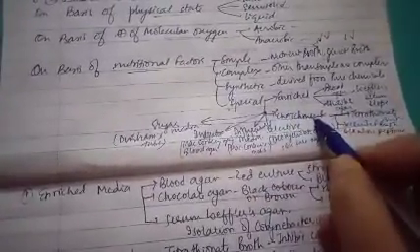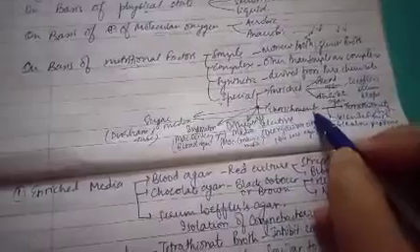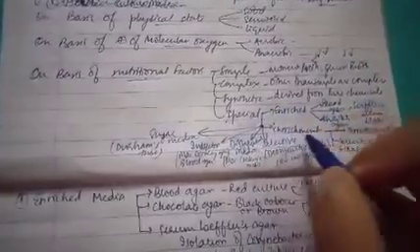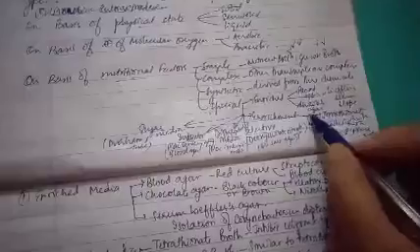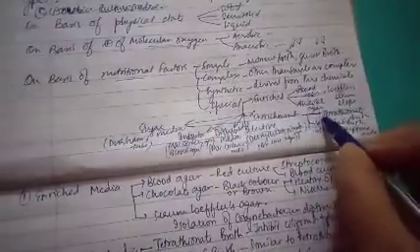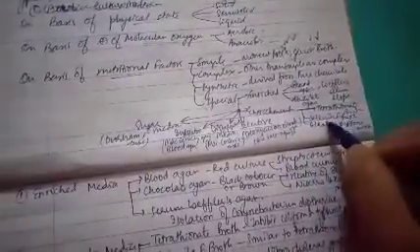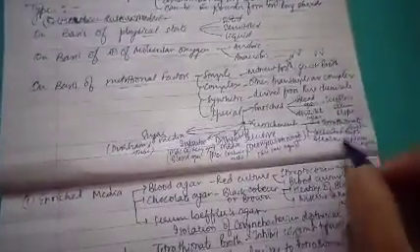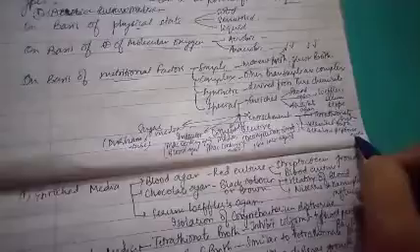Next is enrichment media. In enrichment media, we use substances for the enrichment of the culture media. Examples are tetrathionate broth, selenite broth, and alkaline peptone water.